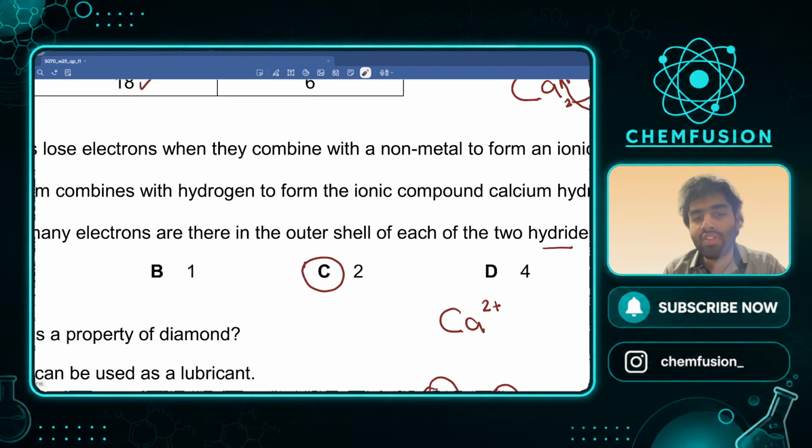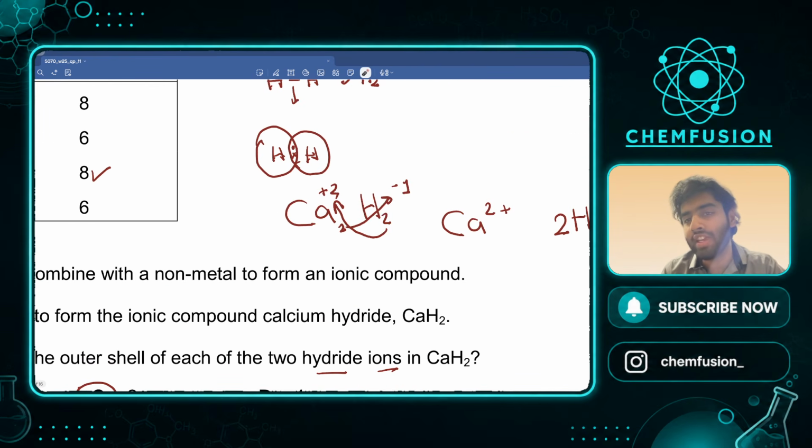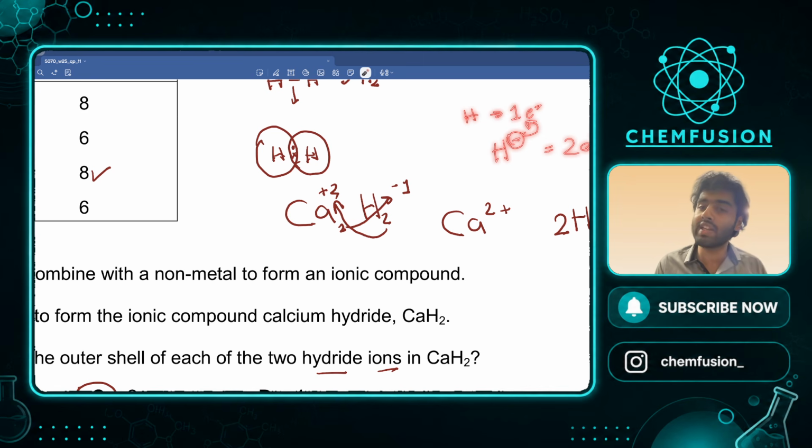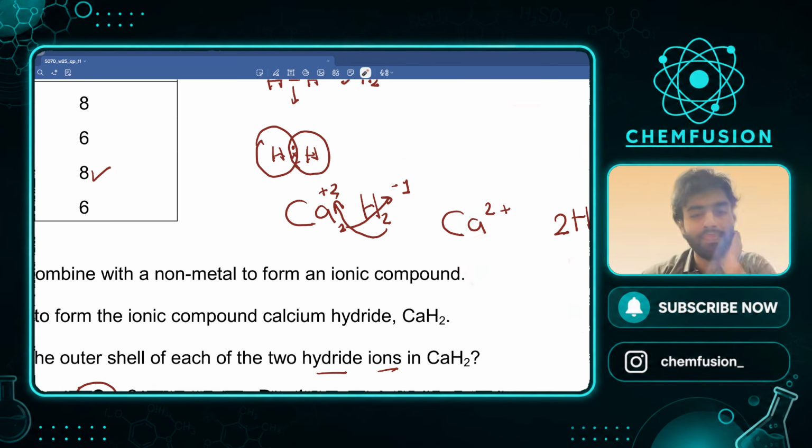How many number of electrons are there in the outer shell of each of the 2 hydride ions? So इस hydride ion में H minus के बाद 2 electrons हो गए. Normal H में 1 electron है, but when it has a minus charge means it gained 1 more electron because electron is negative. So 1 plus 1 is going to give you 2 electrons. Hence each hydride ion is going to have 2 electrons. Hydrogen atom कहता तो 1 electron होता. Hydride ion कह रहा है तो 2 electron है. Is this clear?